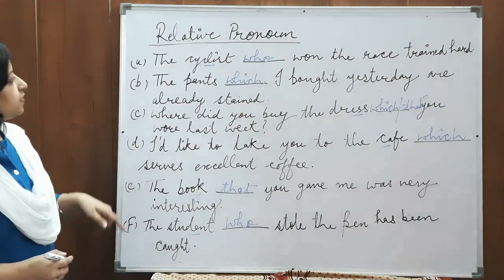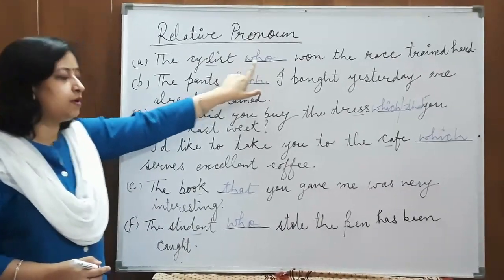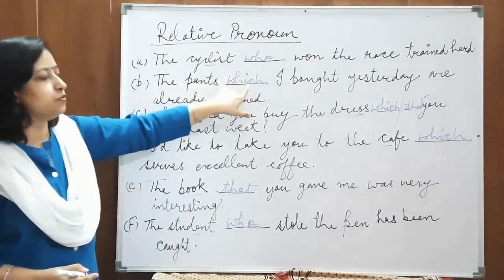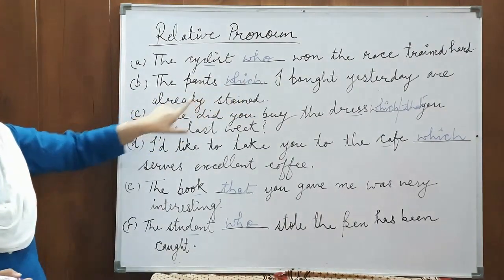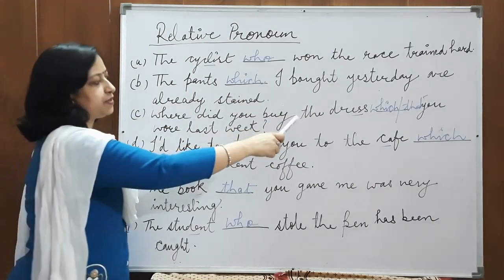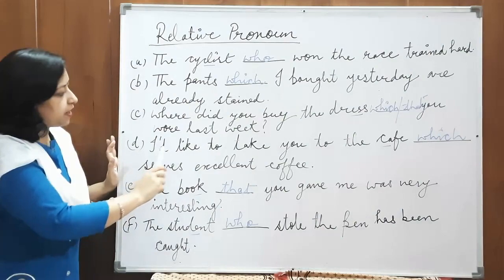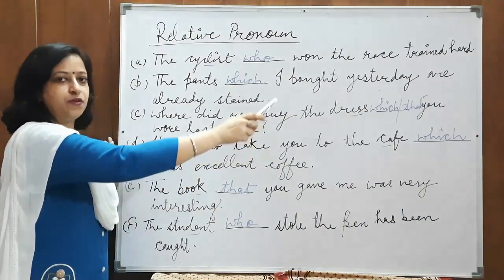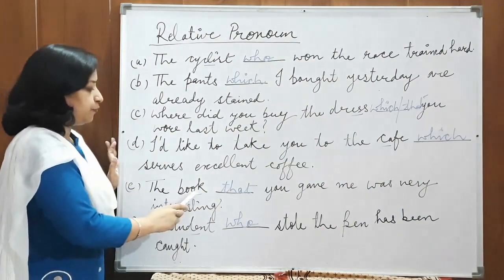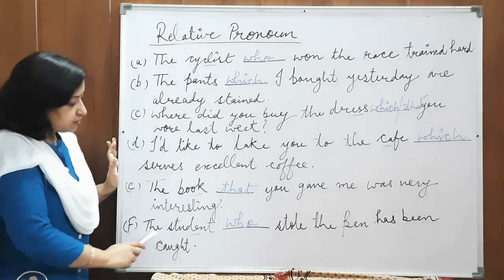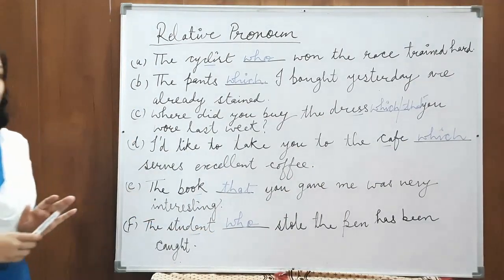Once again, we'll try to understand the cyclist. Cyclist is a noun, and for cyclist, we have used who. In the second sentence, the pants, which is a relative pronoun that has been used for pants. Next is, where did you buy the dress? For dress, we have used which, either which or that. I'd like to take you to the cafe. For cafe, we have used which. Next sentence, the book. For book, we have used that. The student, we have used who. I hope relative pronoun is also clear.